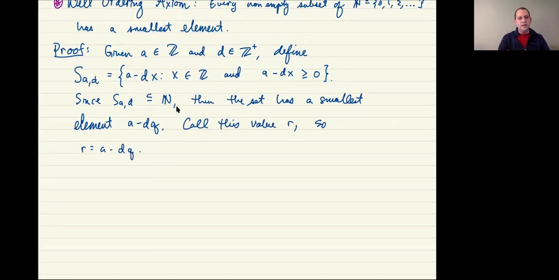Now, what we need are two things. We need not only that these numbers exist, and so existence we get from the well-ordering axiom. There's really not too much to say there, but we also need to prove uniqueness. So how do we prove uniqueness? We know that there's this value a minus dq. We're calling it r. But what if the value is not unique? So we need to think about that. I want you to think about how we prove uniqueness, and then I'll come back in the next video and we'll do that.